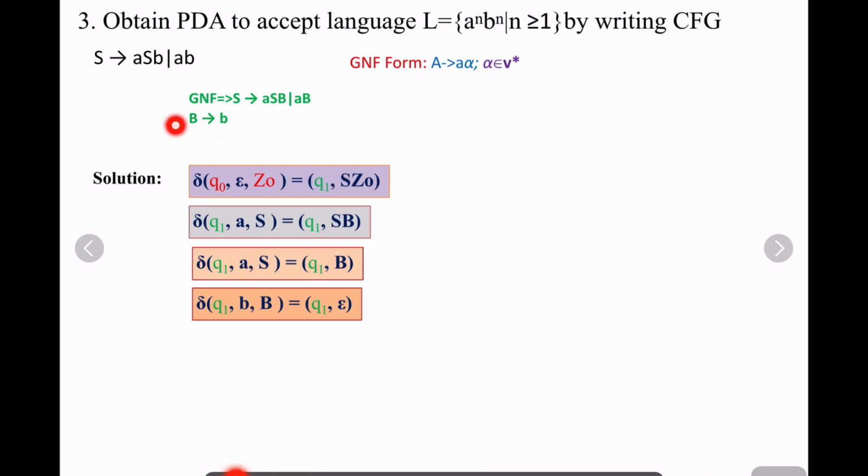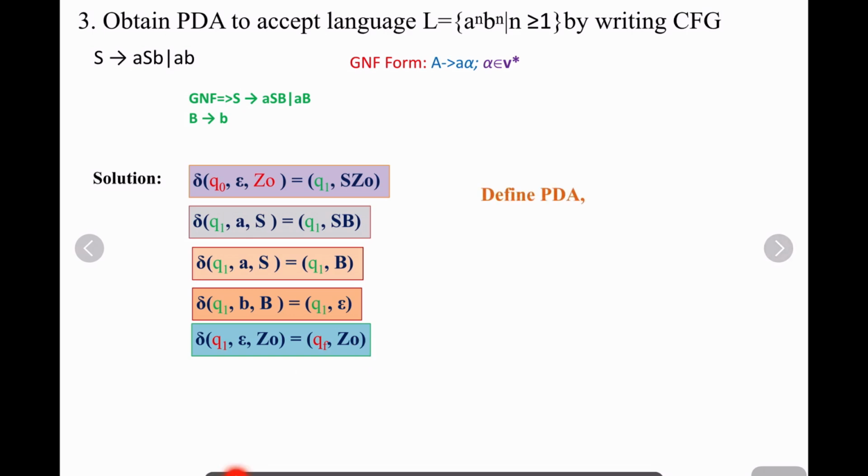This one is B gives b, that is b and B goes to q and epsilon. Alpha is epsilon. So now all these are over. You just have to follow the last step. The last step is: the input is over and the top of the stack is Z0. Just change the state from Q1 to QF and retain the top of the stack.